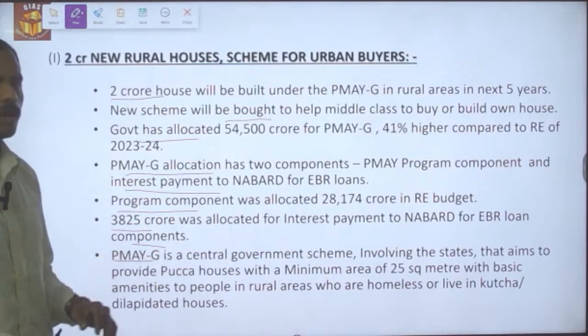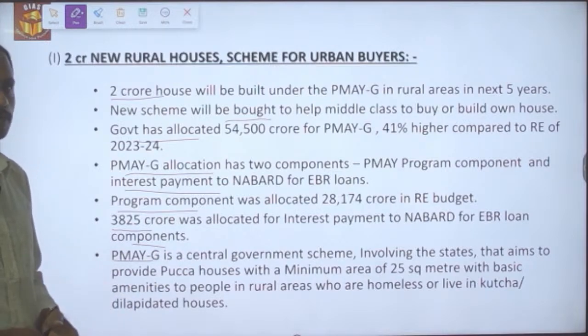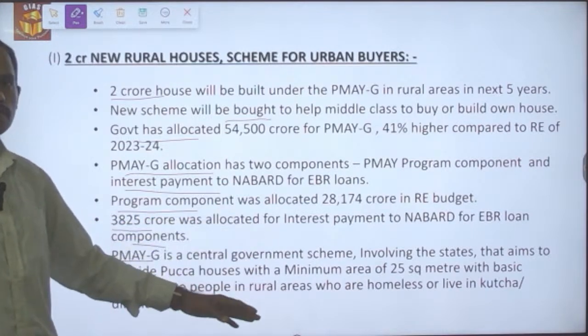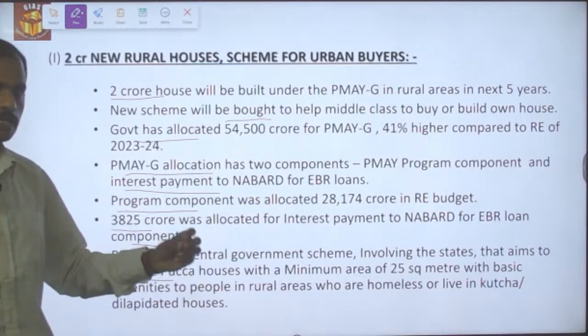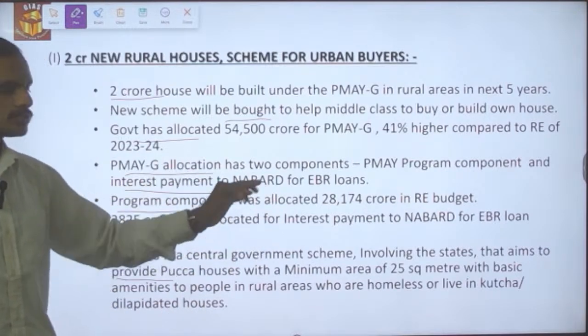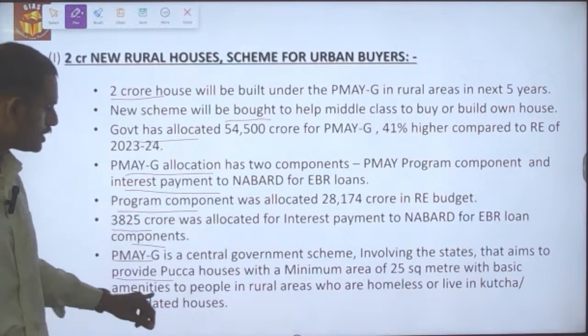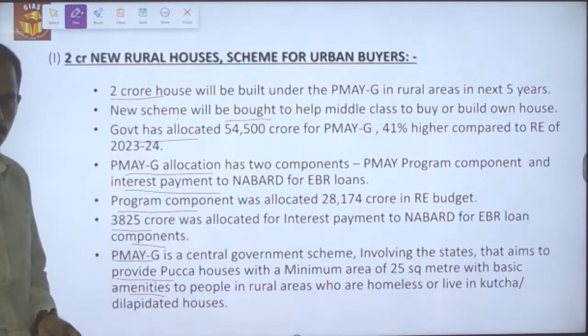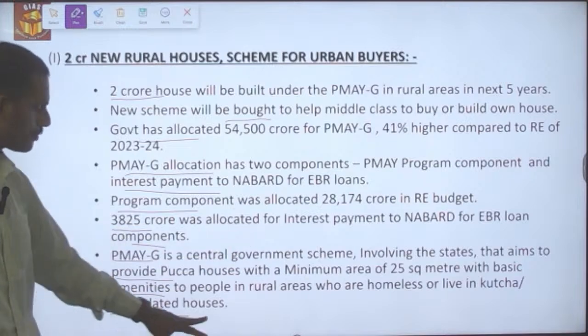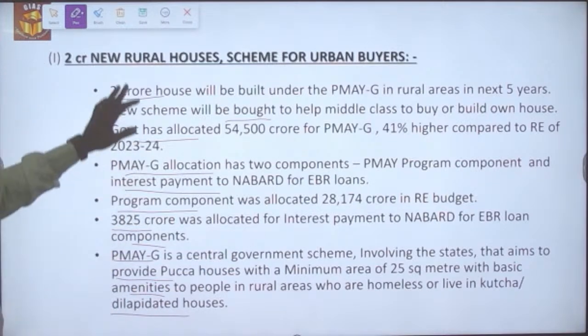And what is this Pradhan Mantri Awas Yojana Gramin about? It is a central government scheme which involves the states to provide pucca houses with a minimum area of 25 square meters with basic amenities to people in rural areas who are homeless or living in kucha or dilapidated houses.